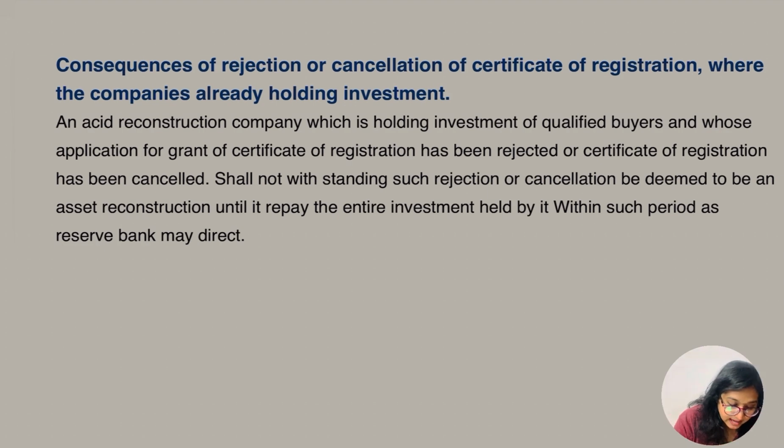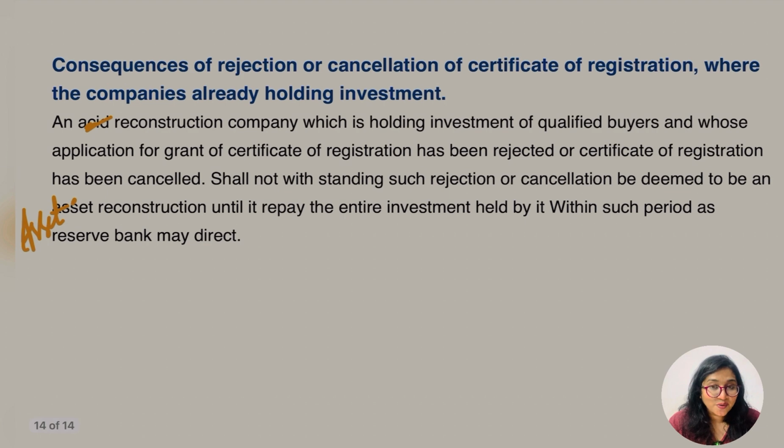The asset reconstruction company which is holding investment of qualified buyers and whose application for grant of certificate of registration has been rejected, or certificate of registration has been cancelled.